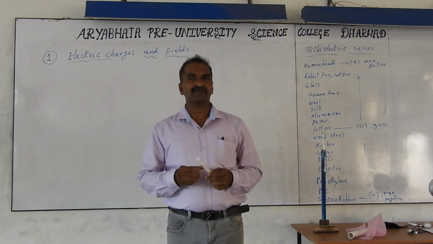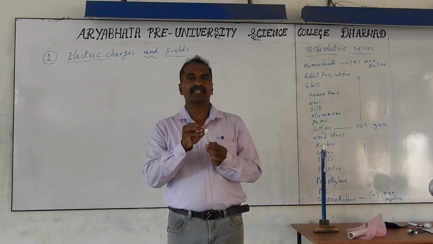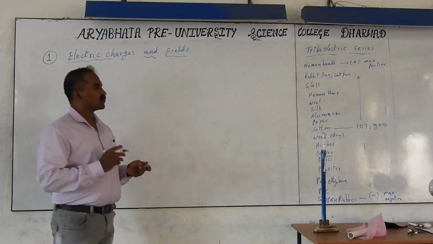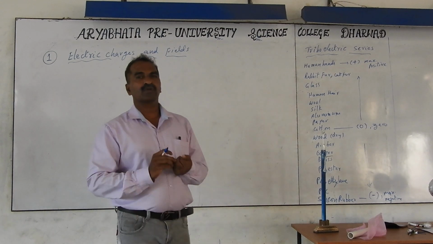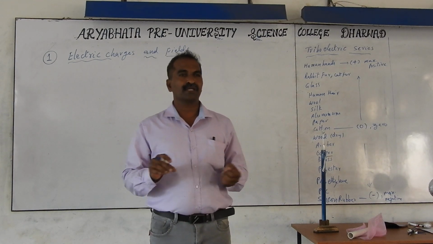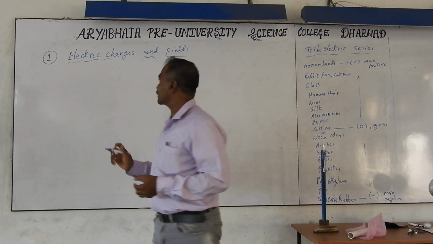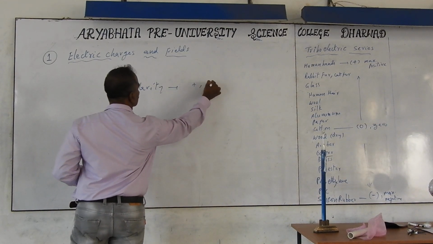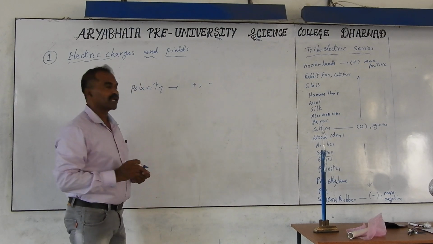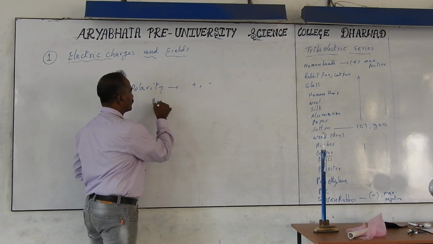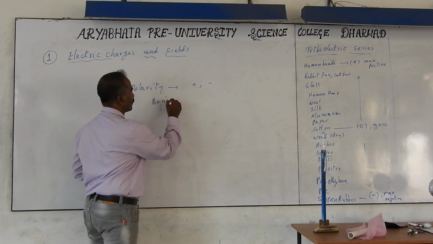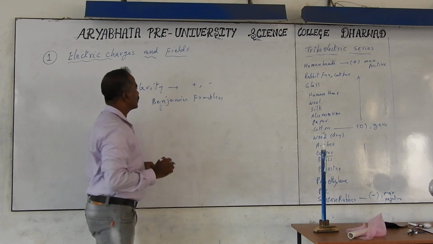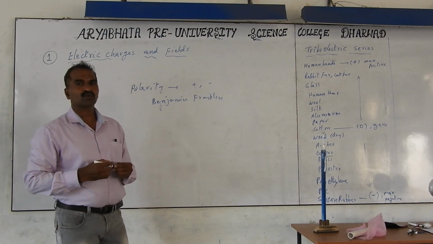But charges at rest means that for the given object, if we give a charge, the charge stays at the place only. We call that a charge at rest. Also, charges are of two types. We discussed in the previous class, charges are of two types, positive and negative, and this distinguishing of charges is called polarity. Polarity means whether positive charge or negative charge. Who named the charge as positive and negative is Benjamin Franklin. Benjamin Franklin distinguished the charges as two types, plus and minus.